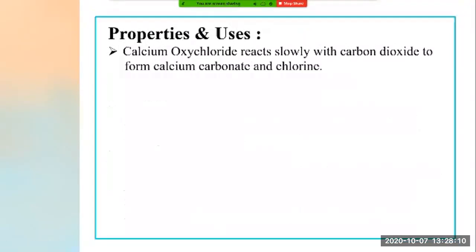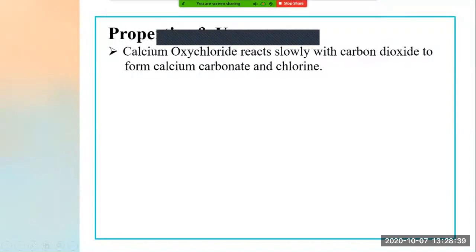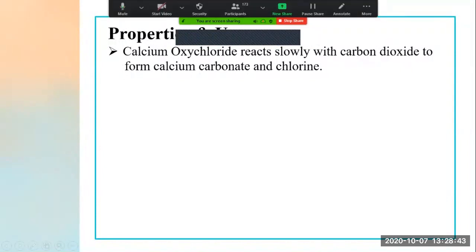Next, calcium oxychloride reacts slowly with carbon dioxide to form calcium carbonate and chlorine. See, this property I have told you previously also: calcium oxychloride, that is bleaching powder, when kept open, decomposes slowly. Why? Because there is carbon dioxide in the atmosphere which decomposes it, and the products we get are calcium carbonate, and chlorine gas is released from it.